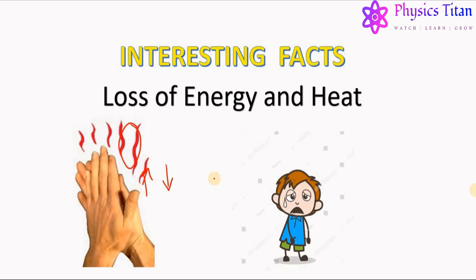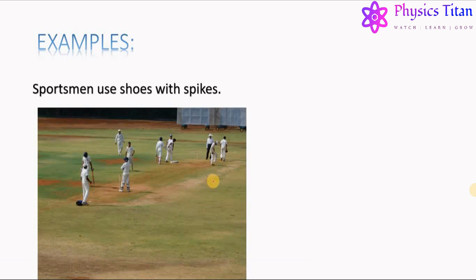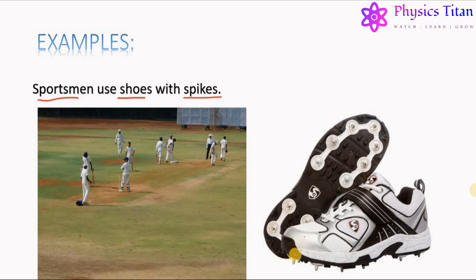Now, after having a look at the effects of friction, let us talk about some applications of friction. First, take this example. Why do most sportsmen use shoes with spikes on them, like this one? You can see the spikes at the bottom of the shoe in its sole. What is the requirement of these spikes?